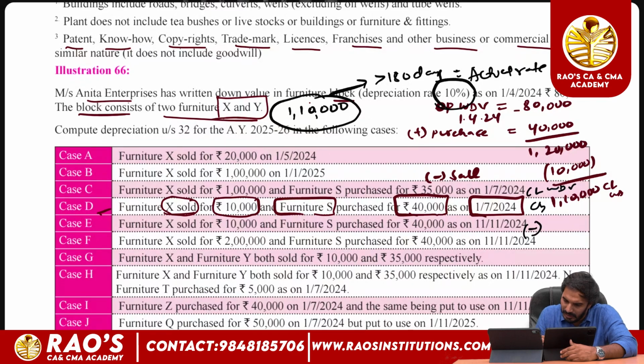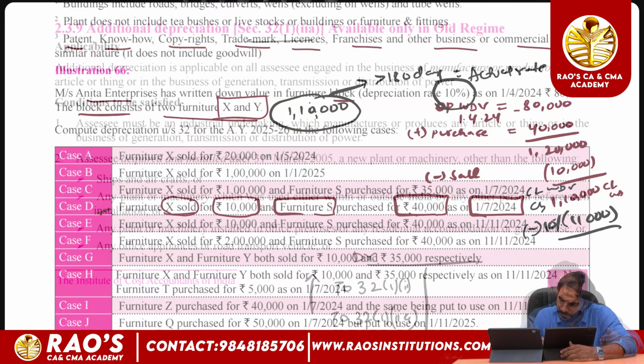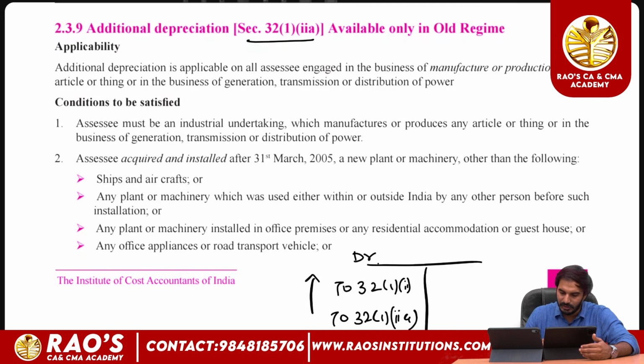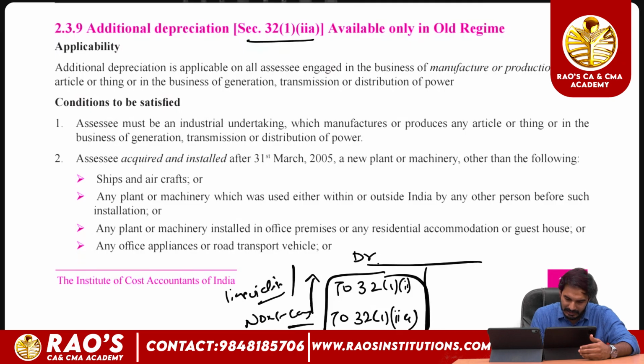So we will claim 10% depreciation on this entire value, so 11,000 will be the amount of depreciation, so that the net profit is reduced and tax payment is lowered. As depreciation is a non-cash expense, and the profit and tax payment are lowered, the liquidity of the assessee will increase.